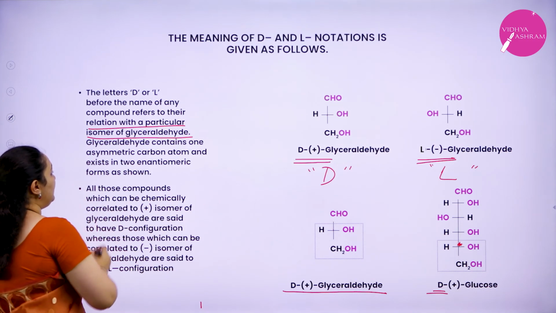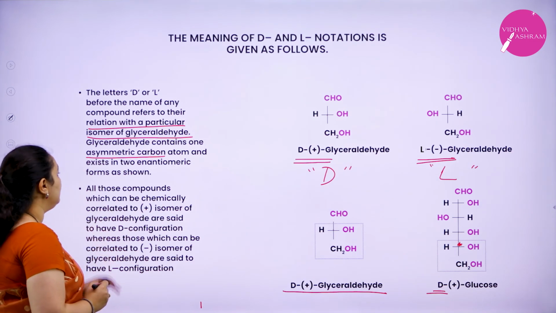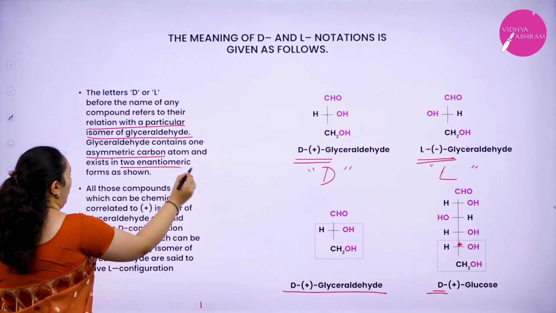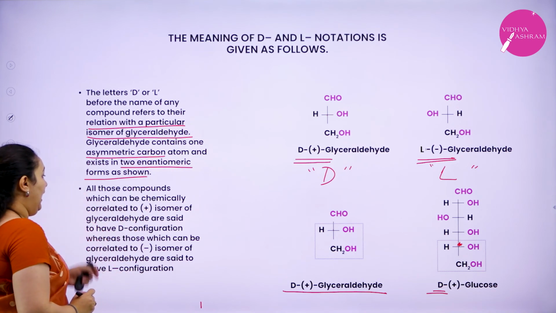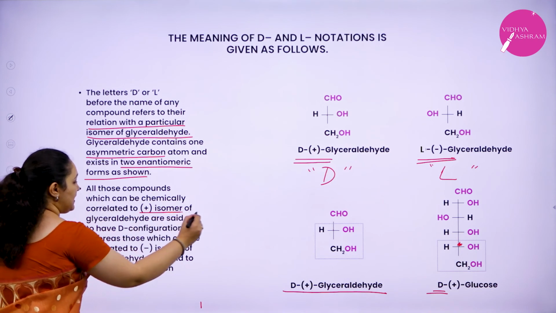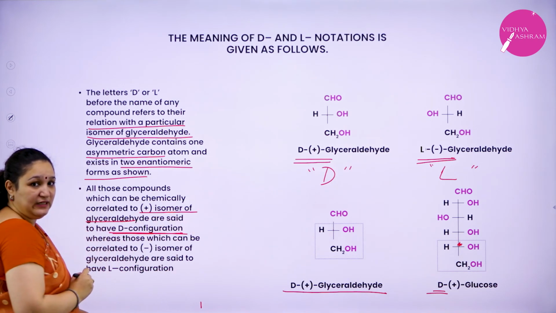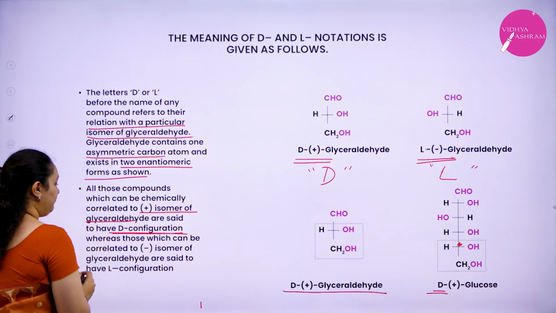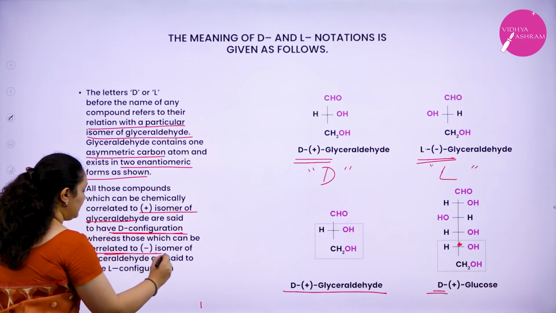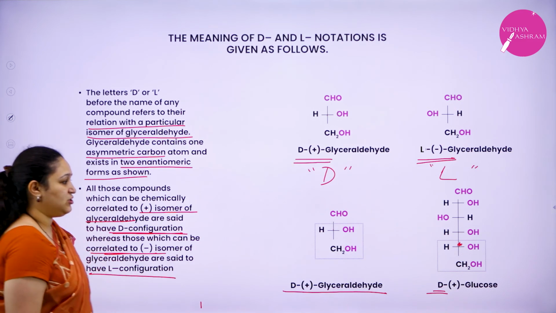Glyceraldehyde contains one asymmetric carbon atom, also called a chiral carbon atom, which exists in 2 forms. All those compounds that chemically correlate to the plus isomer of glyceraldehyde are said to have D configuration, and if correlated to the minus isomer of glyceraldehyde, it is called L configuration.